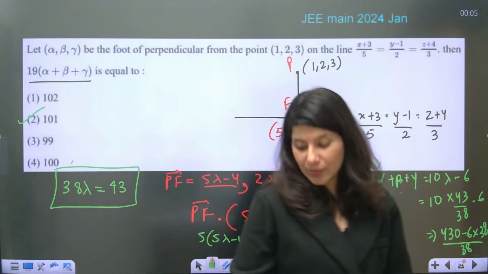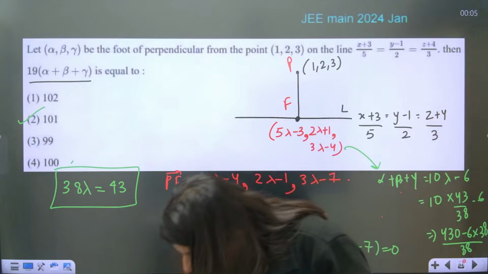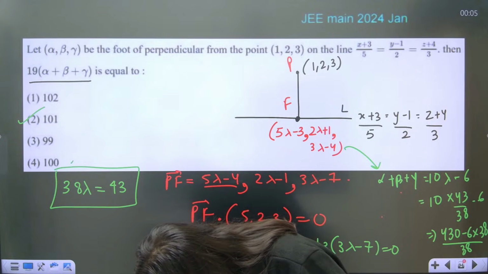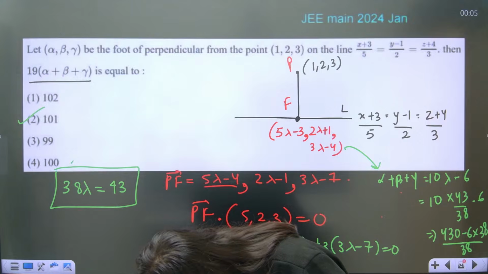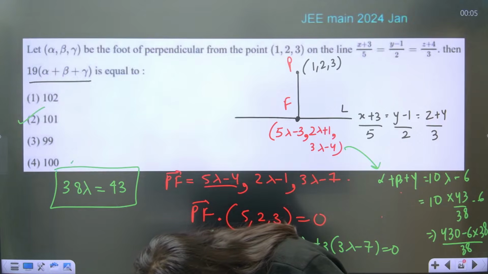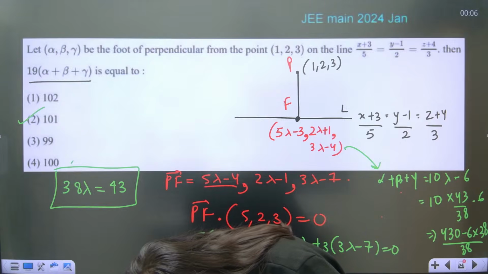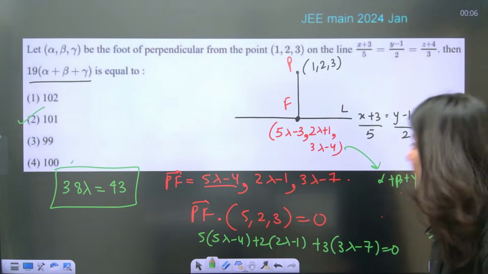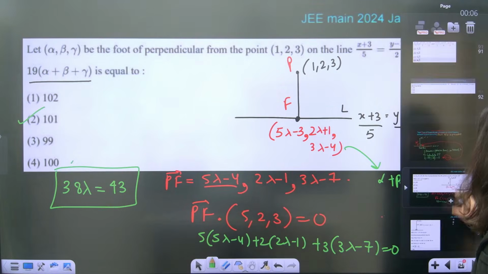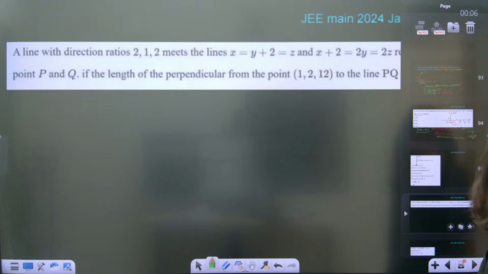Getting it? How to calculate foot of perpendicular? How many of you are getting it? Okay. Clear? Foot of perpendicular, that's how you calculate.